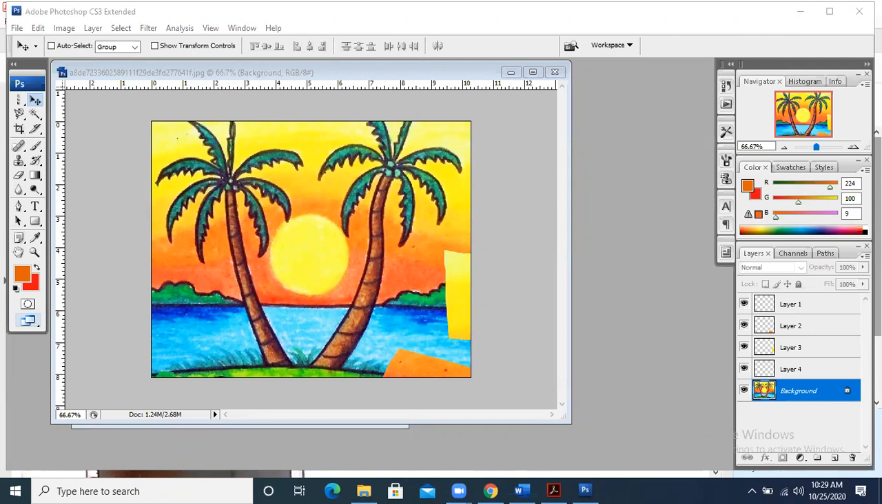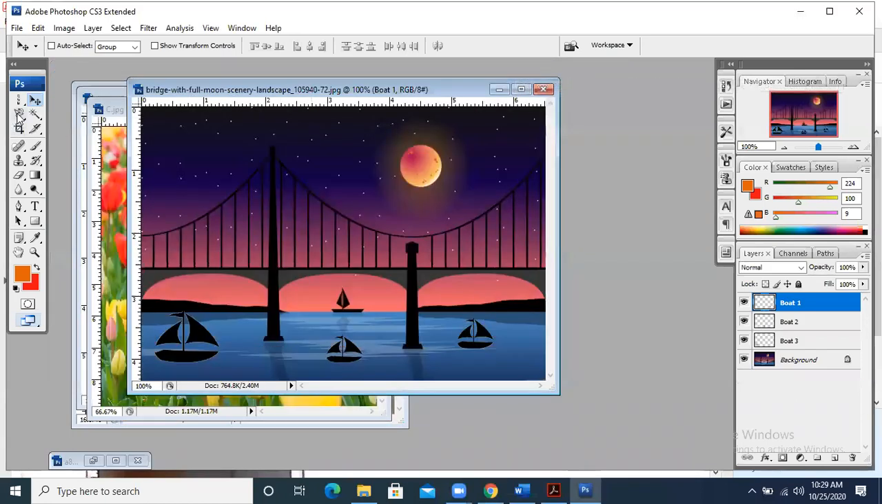Yes, sir. I have an issue with the magnetic lasso tool. Magnetic lasso and lasso are near to each other, as I have explained to you. Lasso is when you are selecting.